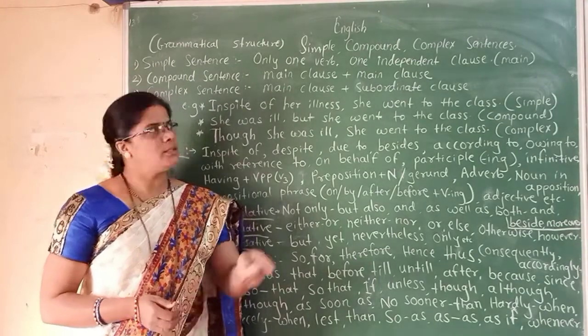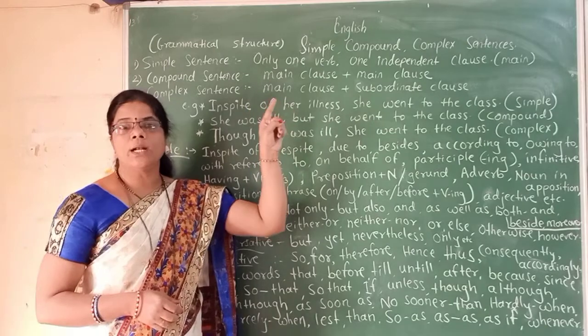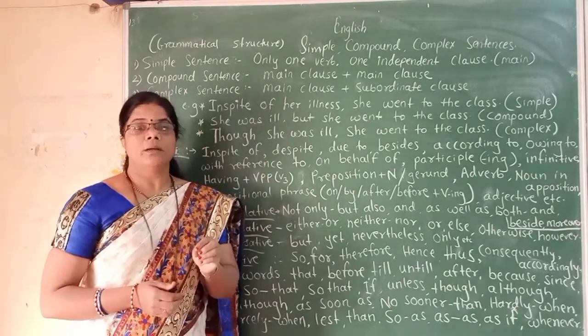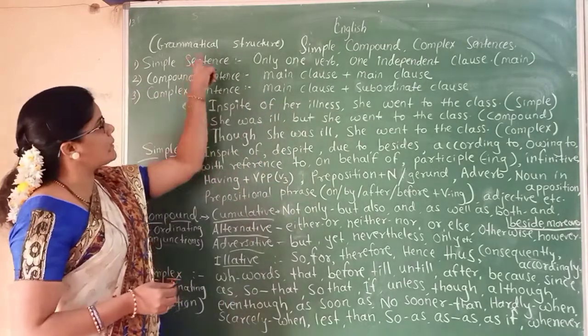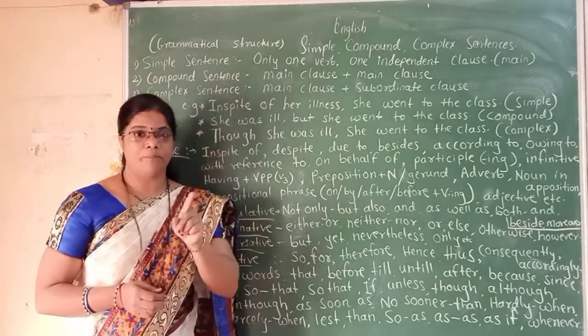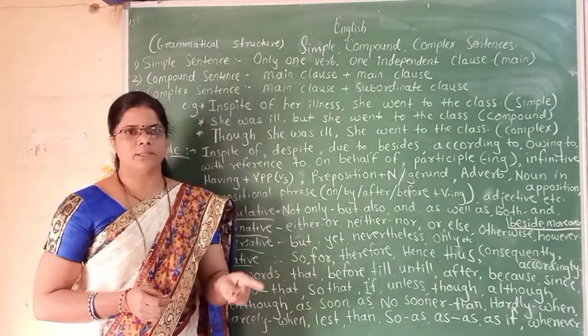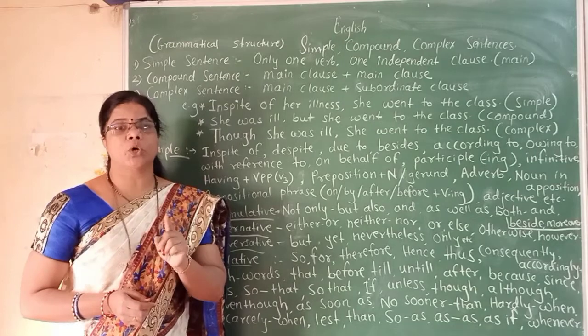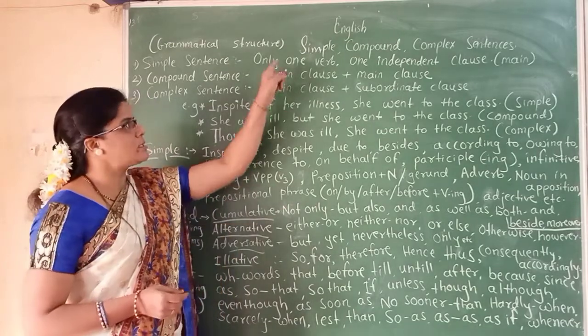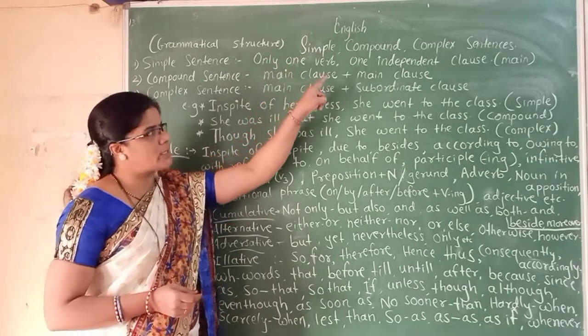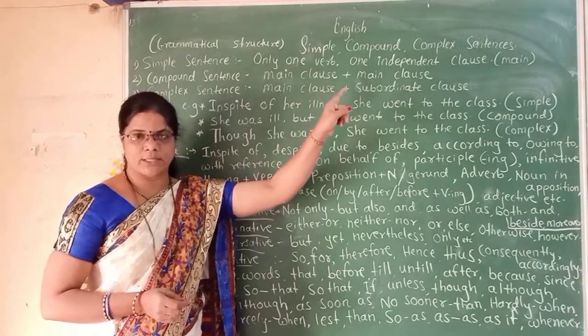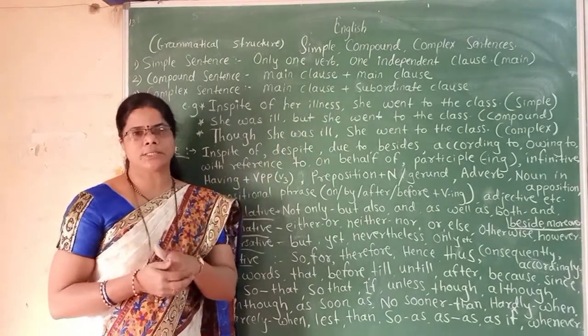We are going to learn simple, compound and complex sentences. In English, according to grammatical structure, remember, there are three types of sentences, and those are simple sentence, compound sentence and complex sentence. One by one we are going to see these examples.